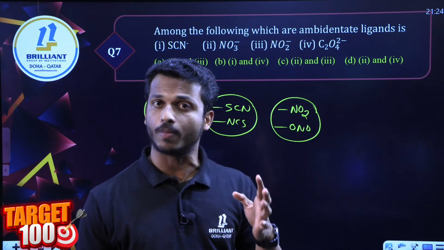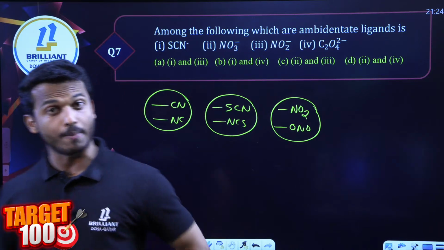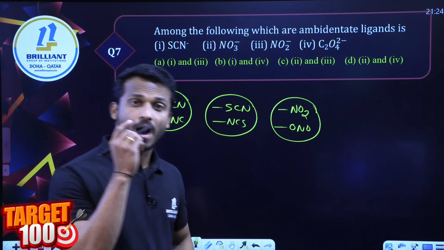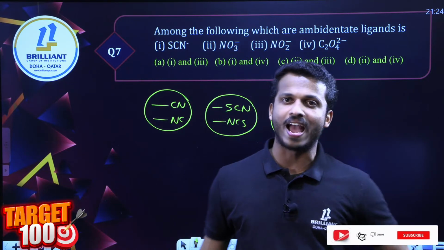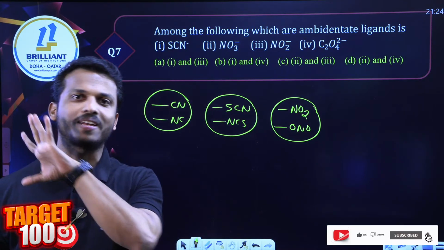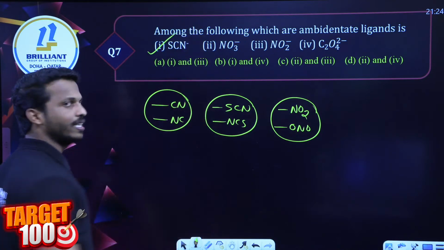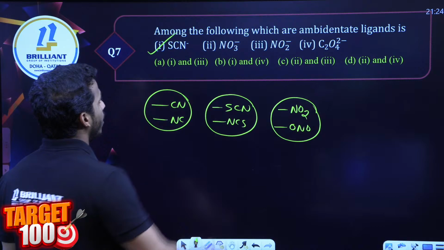You can expect a statement question for your board exam. What are ambidentate ligands, dear all? They are actually monodentate ligands that have two donor atoms, but at a time they use only one, right? So SCN, yes, it is an ambidentate ligand.